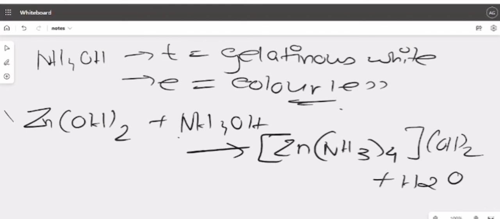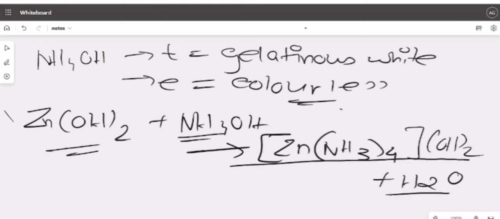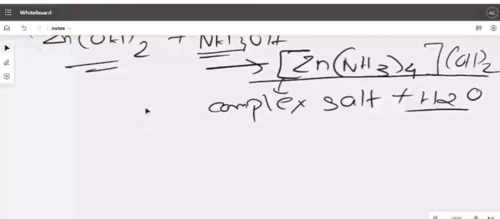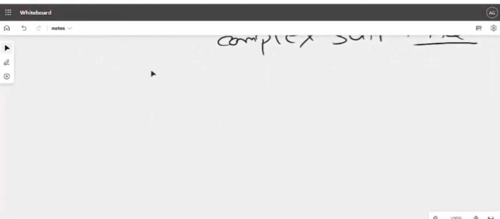Clear? Again, this is basic, this is acidic, so it will form salt plus water. This is a complex salt, which is not in your syllabus right now. The name is tetraamminezinc hydroxide.